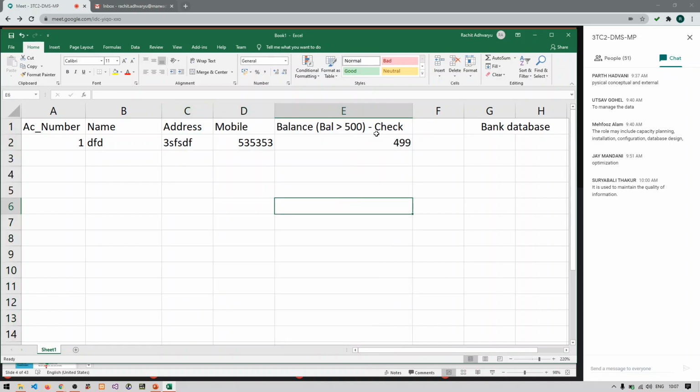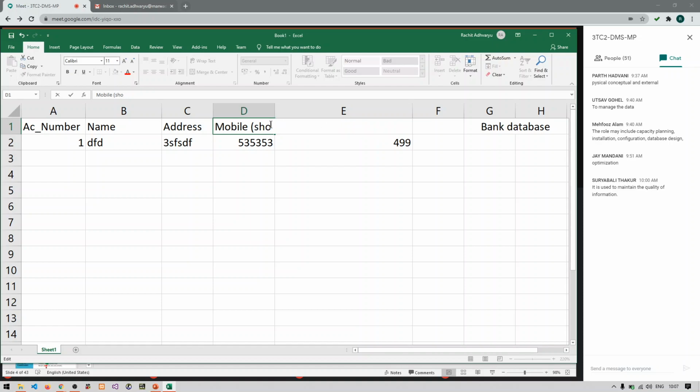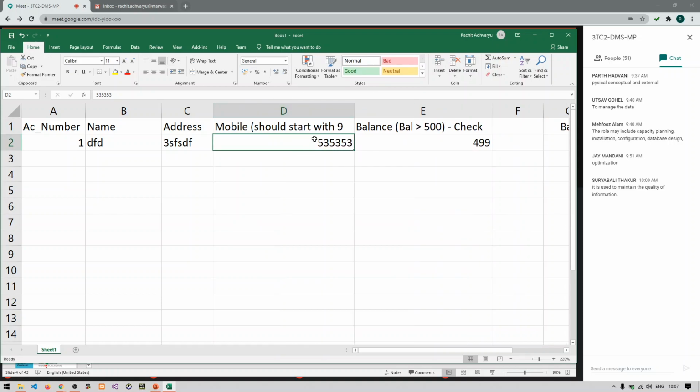Let us say I have put a check here, and here I am saying that mobile number should start with 9. So whenever you are trying to enter the data here, it will check whether the number is starting with 9 or not.